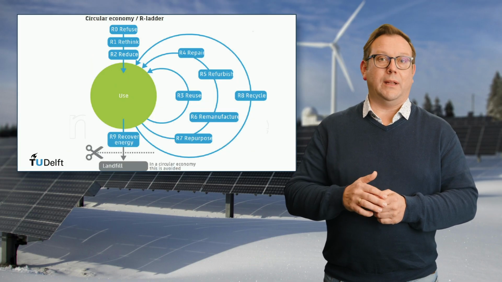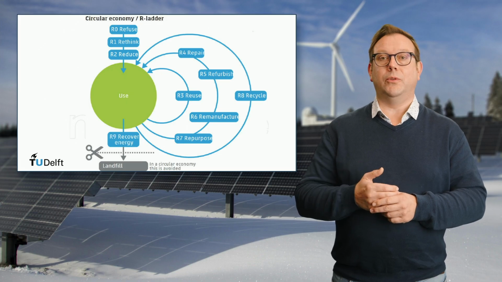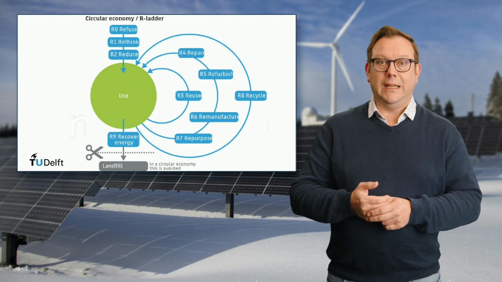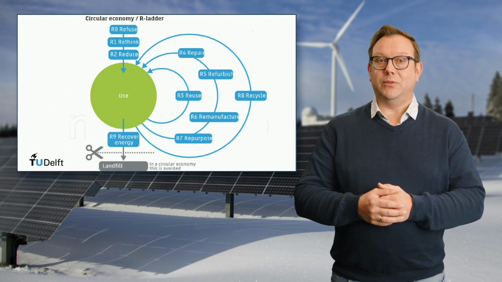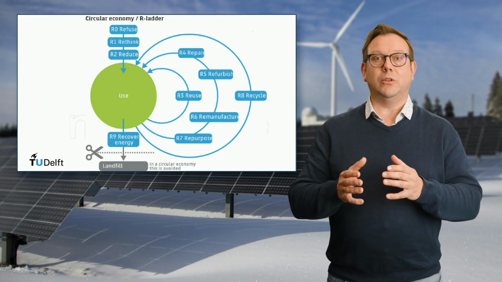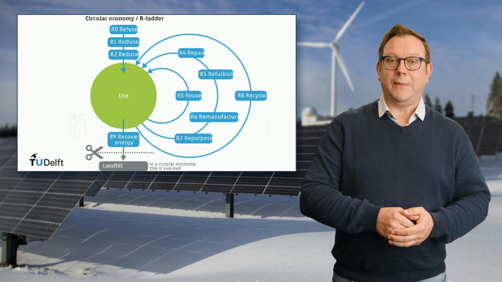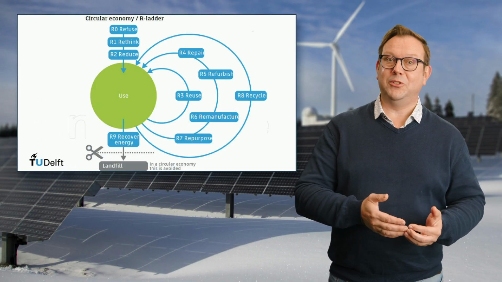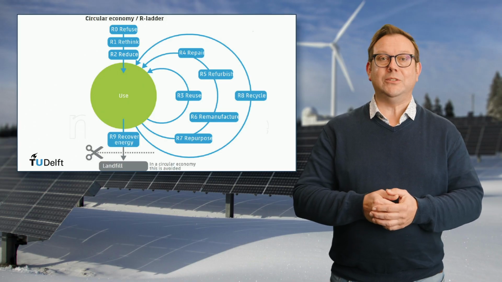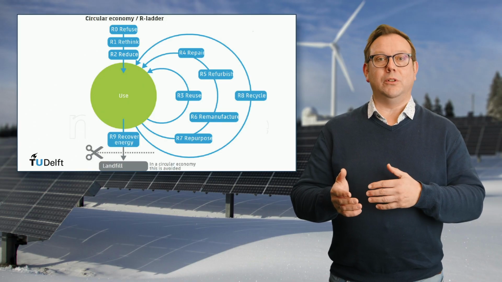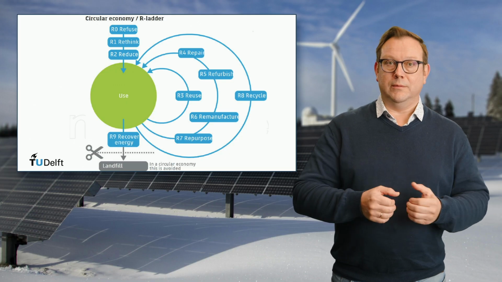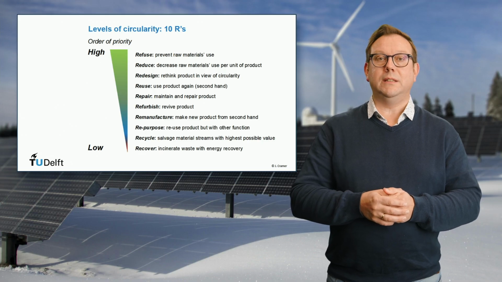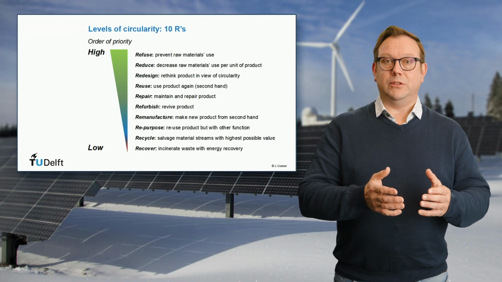The blue side of the butterfly diagram on the previous slide needs some further development. In the first phase of a product or technology, we can distinguish 6 different strategies to make sure that we do not have to landfill the materials. We can reuse, but also repair, refurbish, remanufacture, repurpose. These strategies can reduce the amount of material that has to go to recycle. And the levels of circularity show us 3 ways in which energy transition and material transition are intertwined.